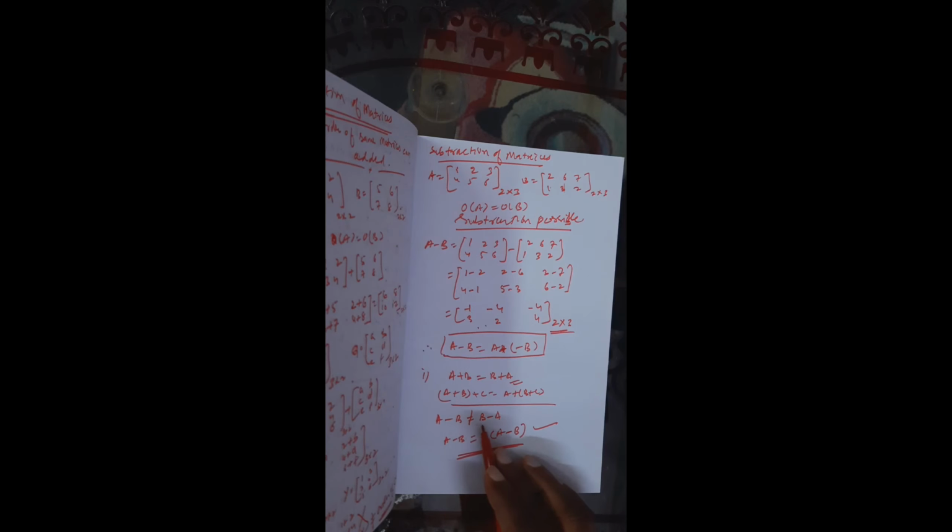A minus B is not equal to B minus A in matrices, but A minus B is the negative of B minus A. This is your condition, or otherwise you can write it like this.